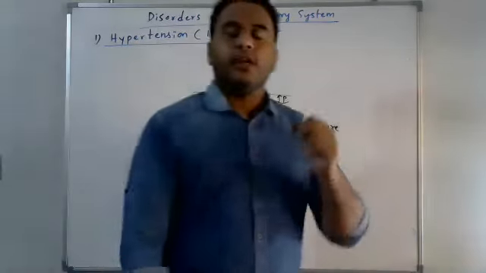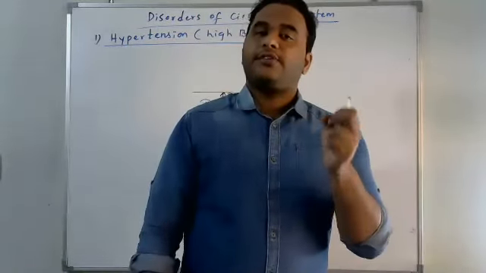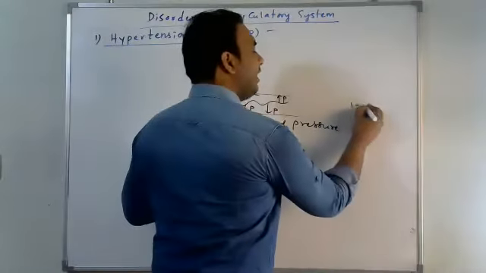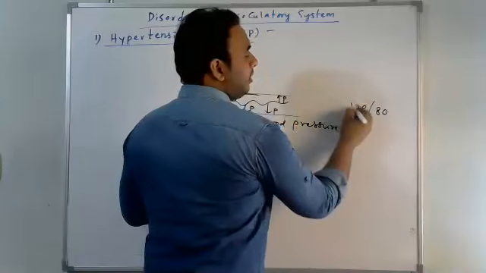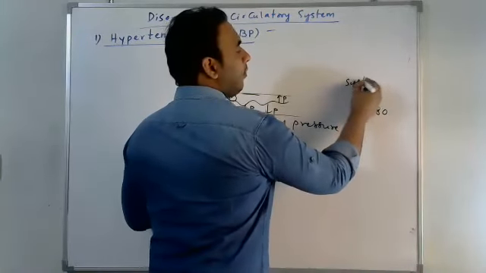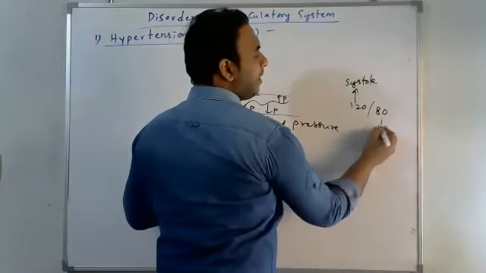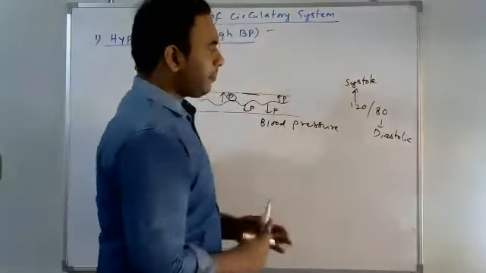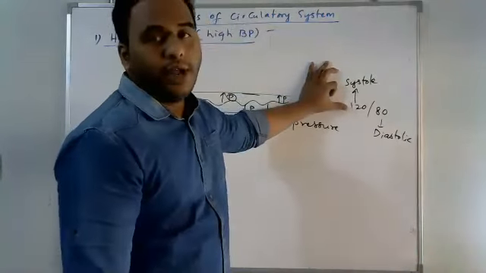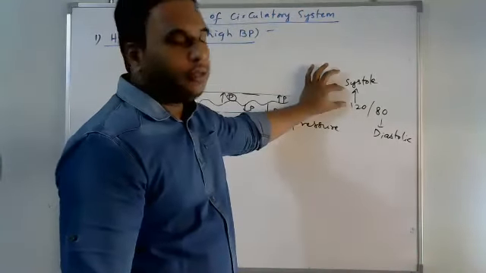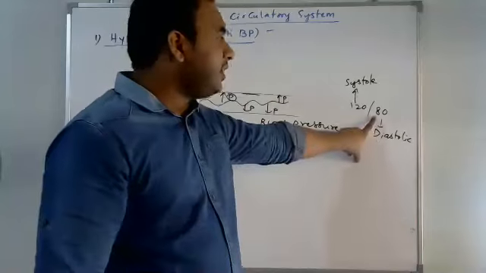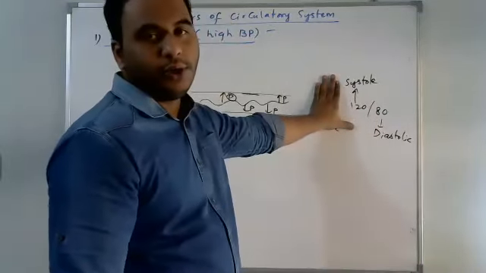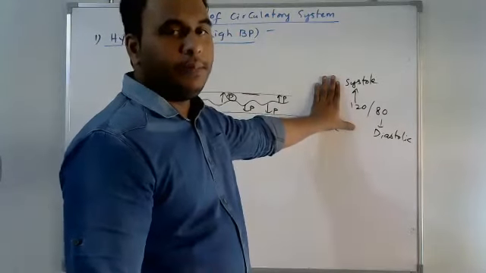The normal blood pressure value is 120 by 80. 120 indicates systolic pressure, and 80 indicates diastolic pressure. The pressure will be more when the heart contracts, we know that, and by relaxation, the pressure will become less. So 120 by 80 is the normal BP condition.